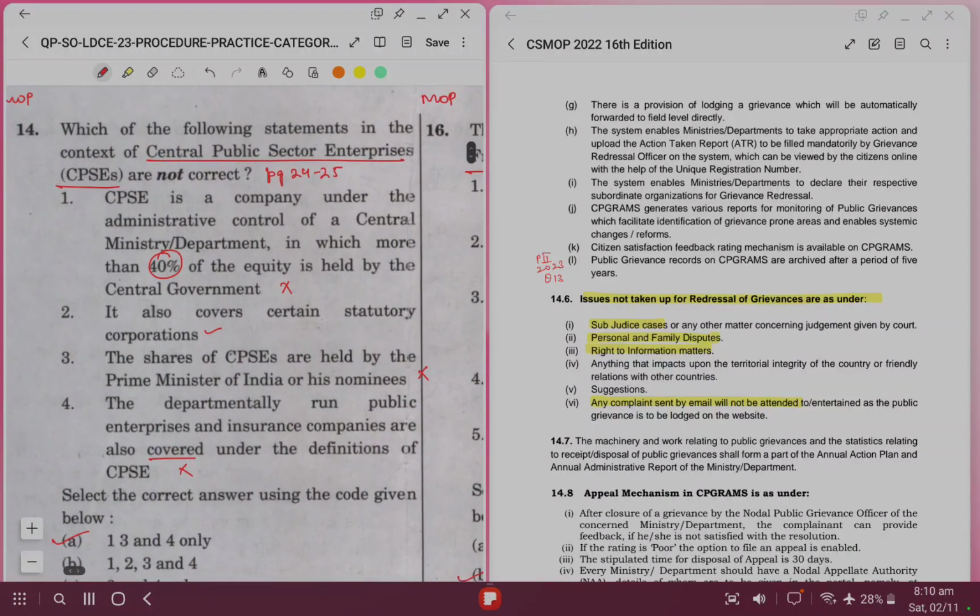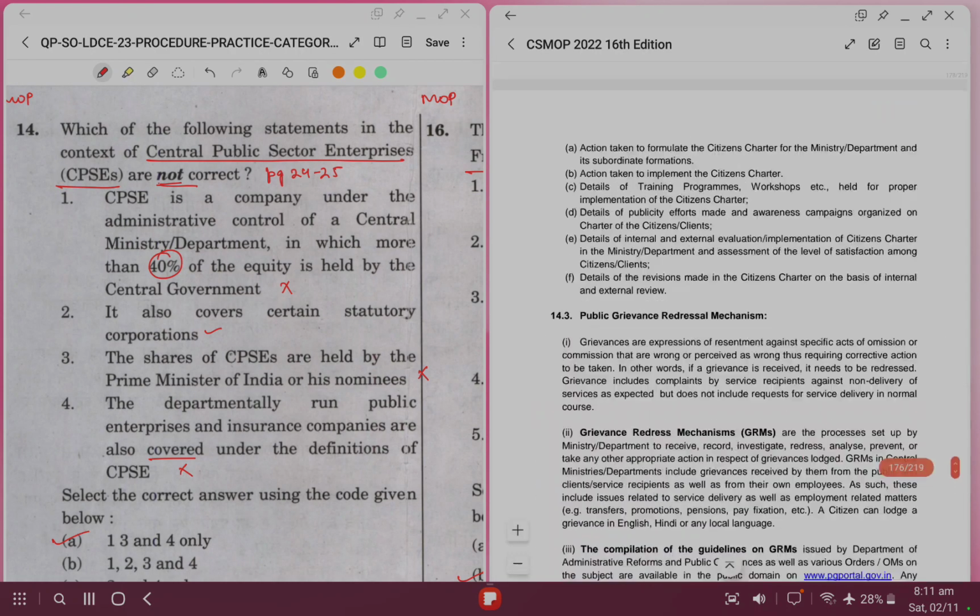And question number 14, it is asked that which of the following statements in the context of CPSEs are again not correct. CPSE is a company under the administrative control of central ministry in which more than 40% of equity is held by central government. So CPSEs are generally those authorities in which at least 50% is held by the government, so that they are the majority owner of the CPSE.